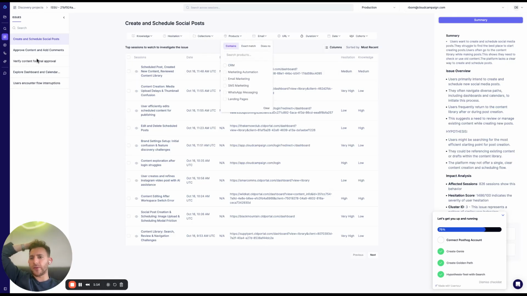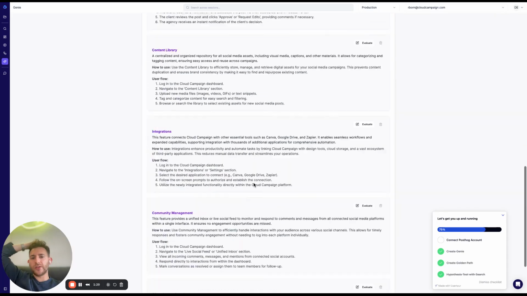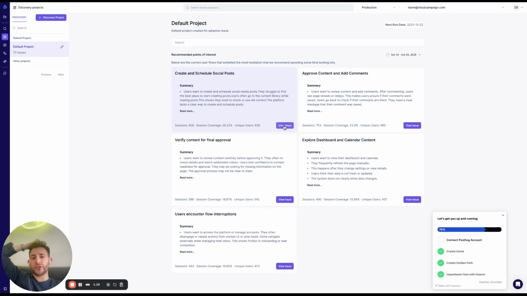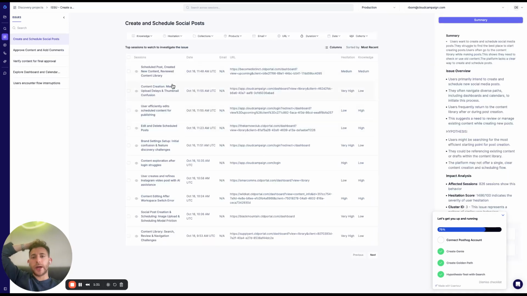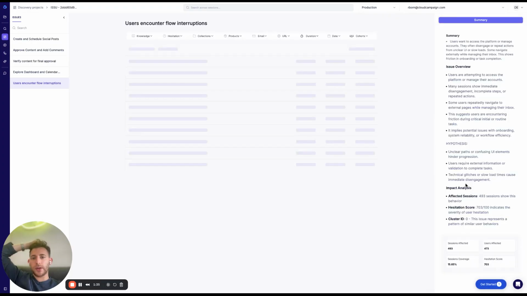And just another FYI, if this is not up to date, let us know. Or you can alternatively, if you have any documentation on knowledge bases, you can just upload them here, and that will improve the AI accuracy across the board. So yeah, you can go into your issues, you can filter it. I think there's a good example here, for example, for users encounter flow interruptions.